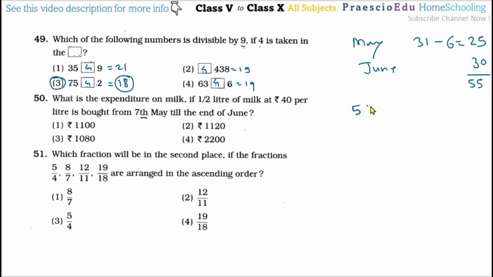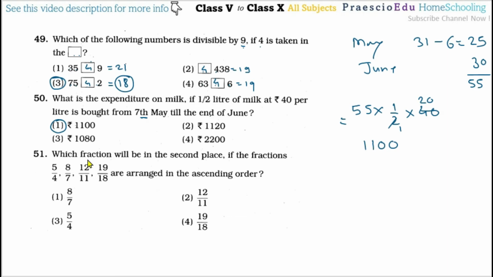Now 55 multiplied by half a liter multiplied by rupees 40. So 2 ones are 2, and 2 twos are 4, so this is 20. So 55 multiplied by 20. So that is 110, and then 0, which means 1100 rupees. So that is given in option number 1.